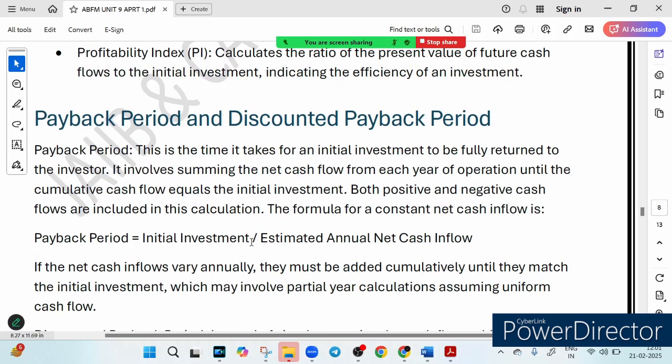So friends, ever wondered how businesses check if their investment is paying off quickly? Let's talk about the payback period and discounted payback period. So imagine you invest rupees 10 lakh in a business.